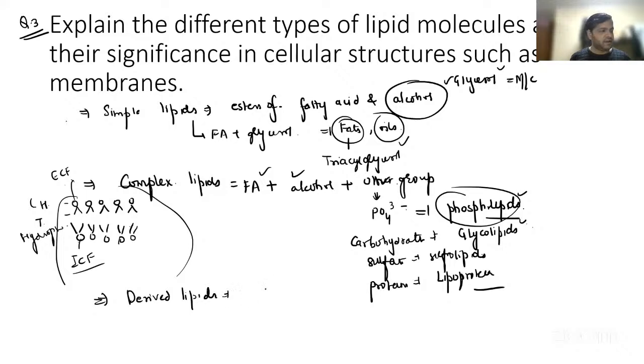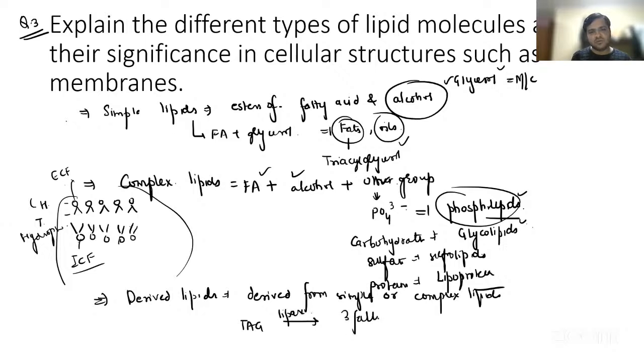Derived lipids, you already know, are formed from simple or complex lipids. They are derived from simple or complex lipids. For example, triacylglycerol, when it is broken down with the help of the enzyme lipase, is broken down into three fatty acids plus glycerol. Now these three fatty acids and glycerol are nothing but derived lipids.